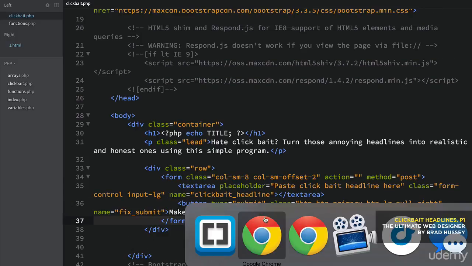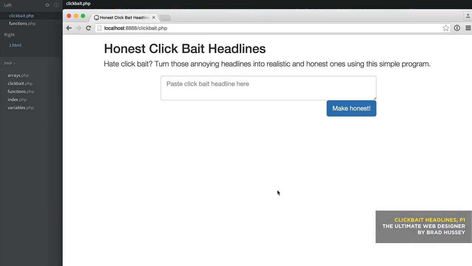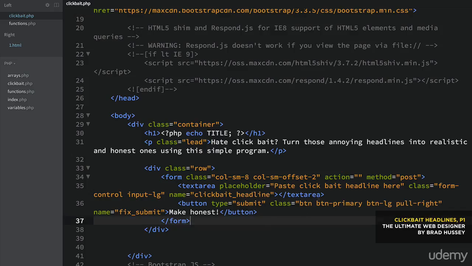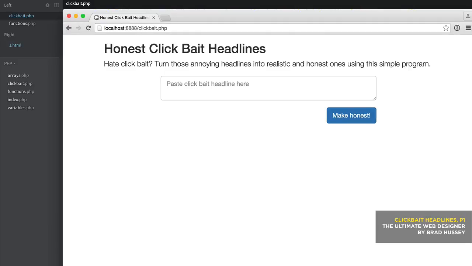Okay, now let's just see what this looks like. So here we go. We've got our basic structure here. Obviously, this doesn't do anything. I'm just going to add a break tag after that, just so we can have a little space. That looks better to me. And obviously, it's not going to do anything right now. It's just submitting the form and resetting the values. So we have a structure to work with. This is basically what we're working with.